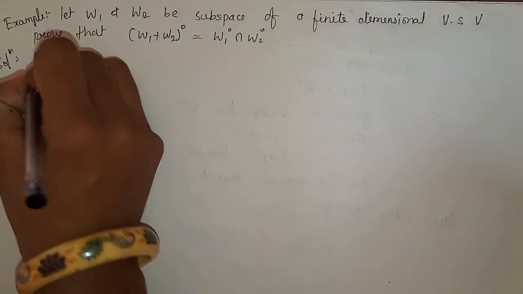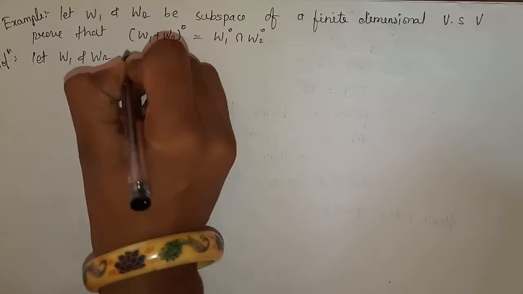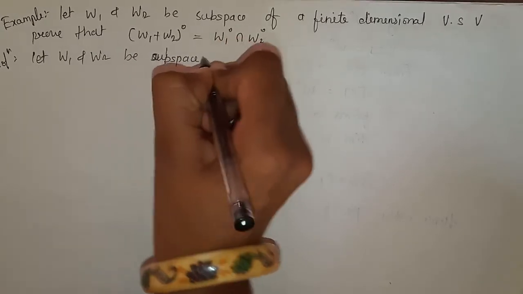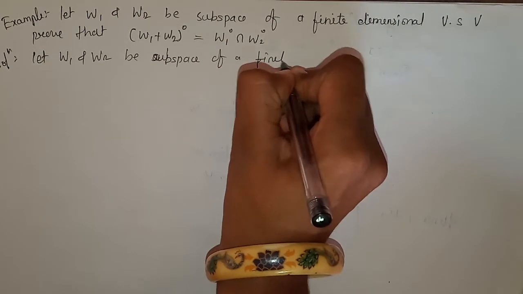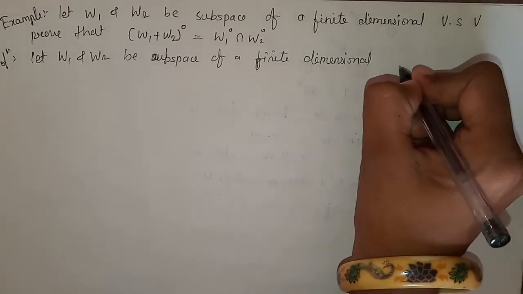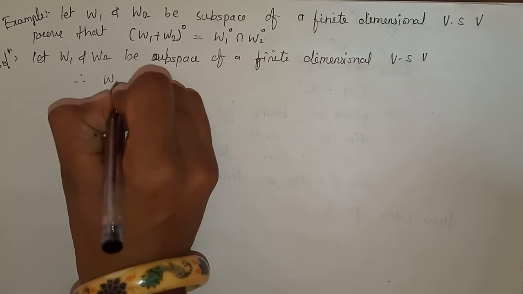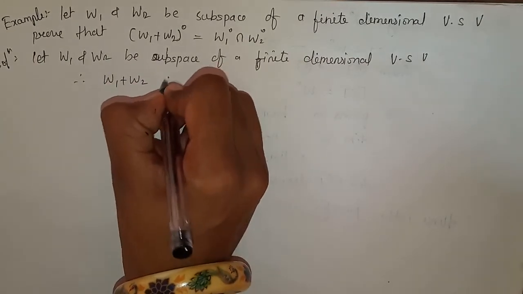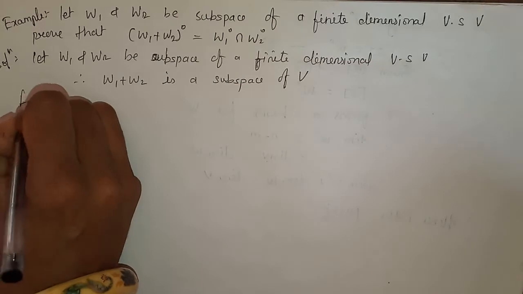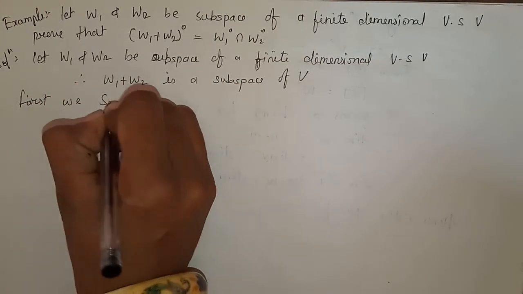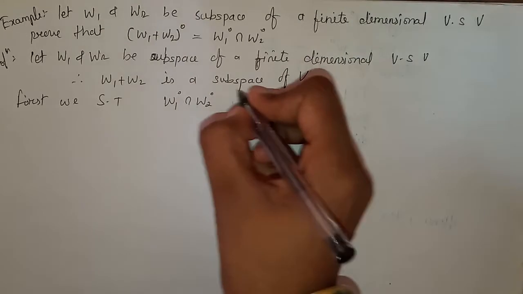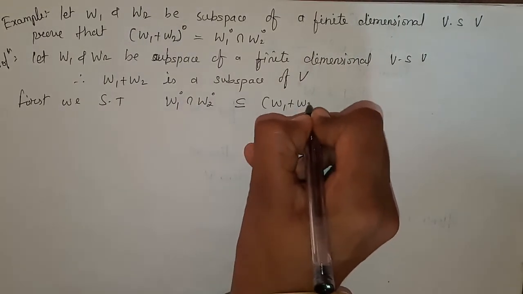For the solution, let W1 and W2 be subspaces of a finite dimensional vector space V. Therefore, W1 + W2 is also a subspace of V. First we show that W1⁰ ∩ W2⁰ is a subset of (W1 + W2)⁰.